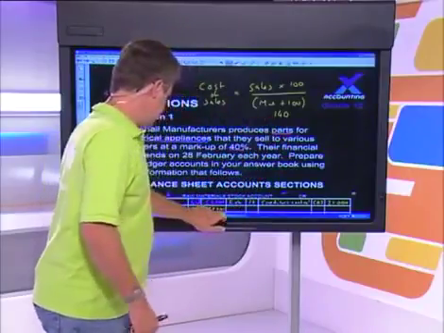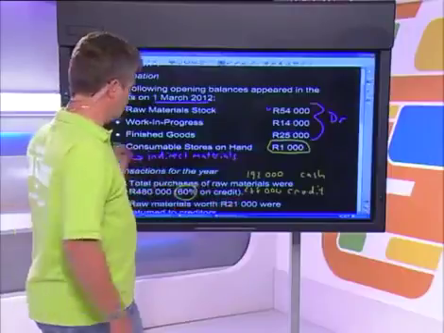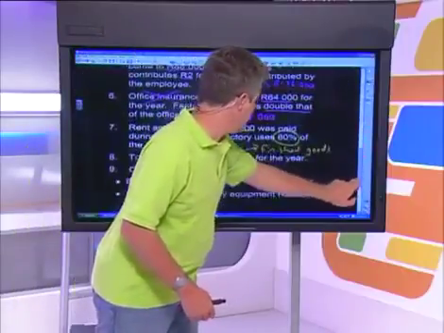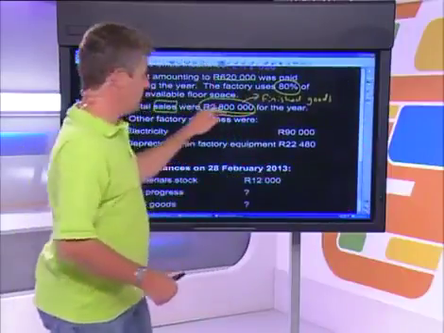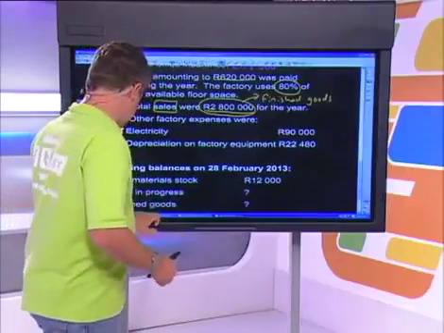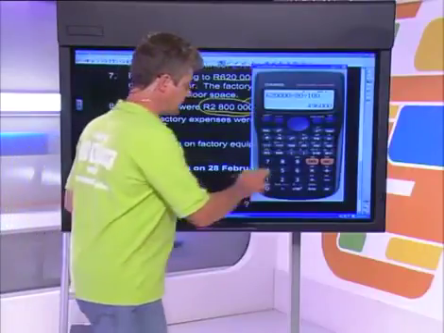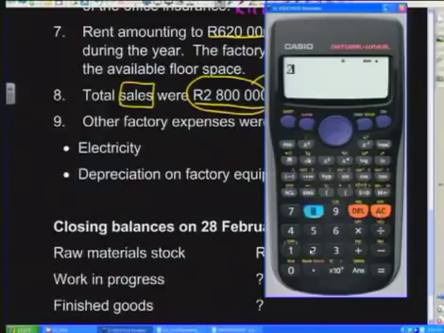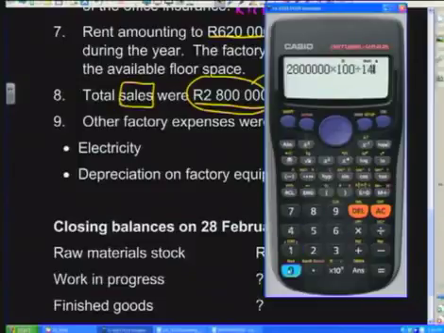So you remember that the answer for our sales here was, let me just go down to it again, our selling price was 2.8 million. So our calculation is going to be as follows. We're going to take our 2.8 million, 5 zeros, we're going to multiply it by 100, and we're going to divide it by 140, because that's our markup formula, and the answer we get here comes to 2 million, a nice and easy number to remember.